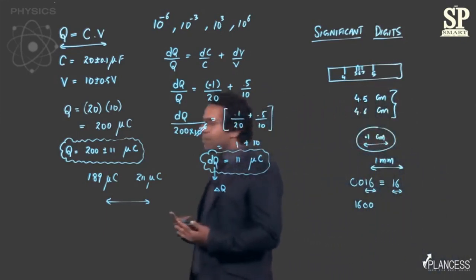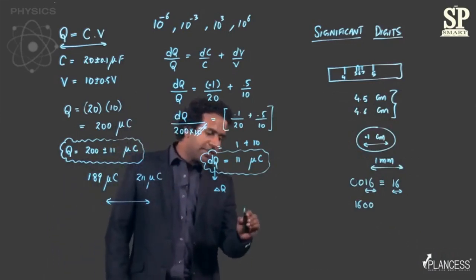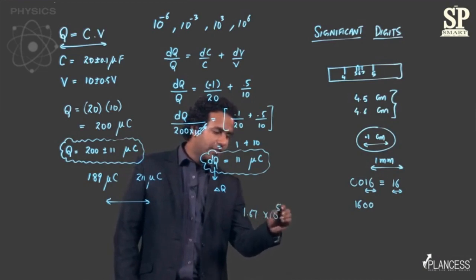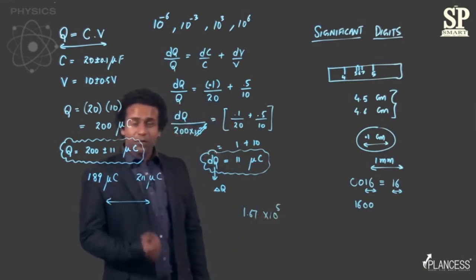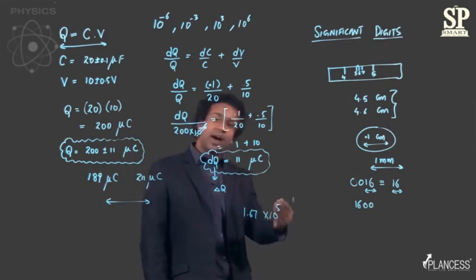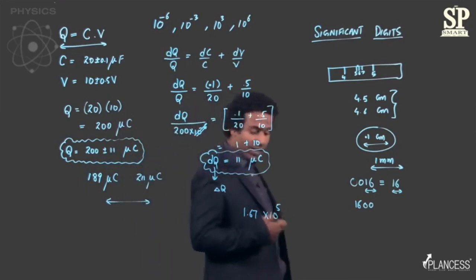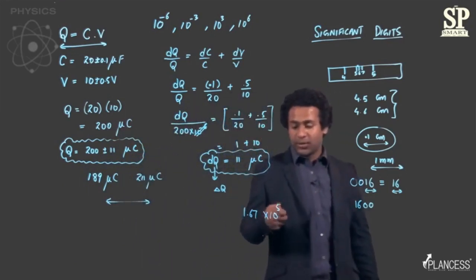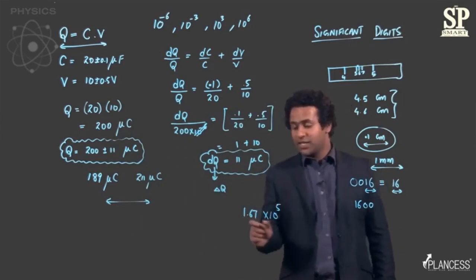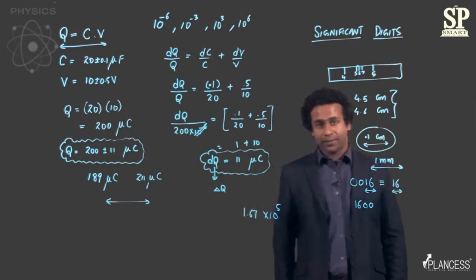Now, if you have something written in the power form, for example, a measurement which is 1.67 into 10 raised to power 5, then the number of significant digits is only 3. So this power 5 is not counted as significant digits. Whatever is the power of 10, if we write it in this exponent form, the number of digits is only the digits which are written in the number in front.